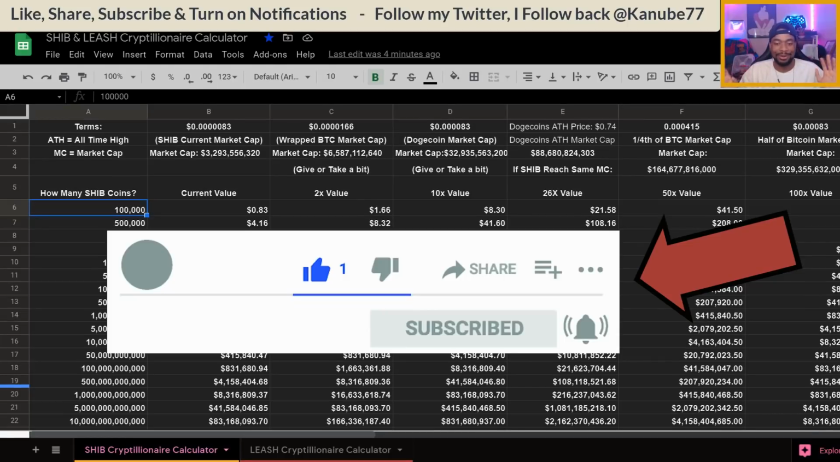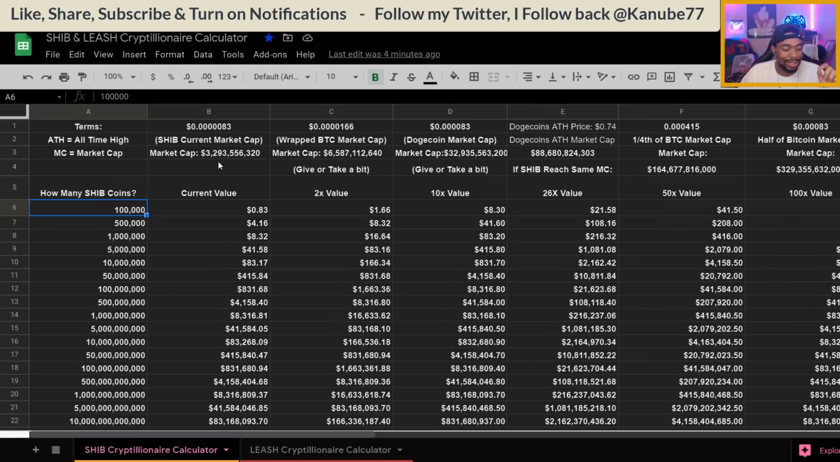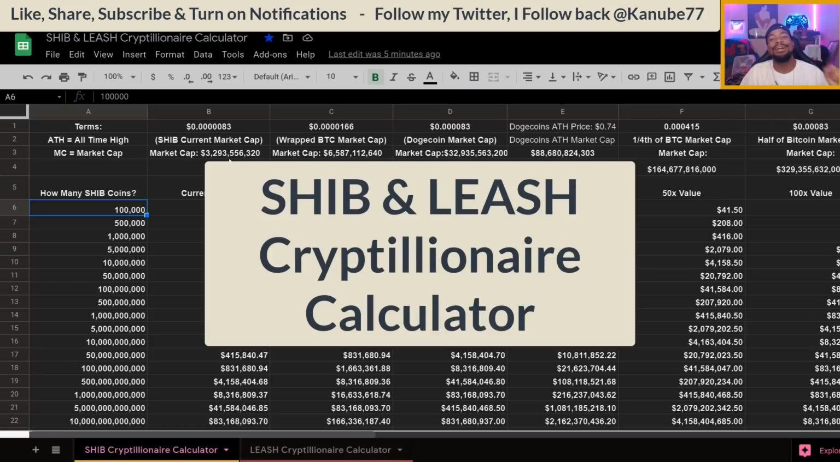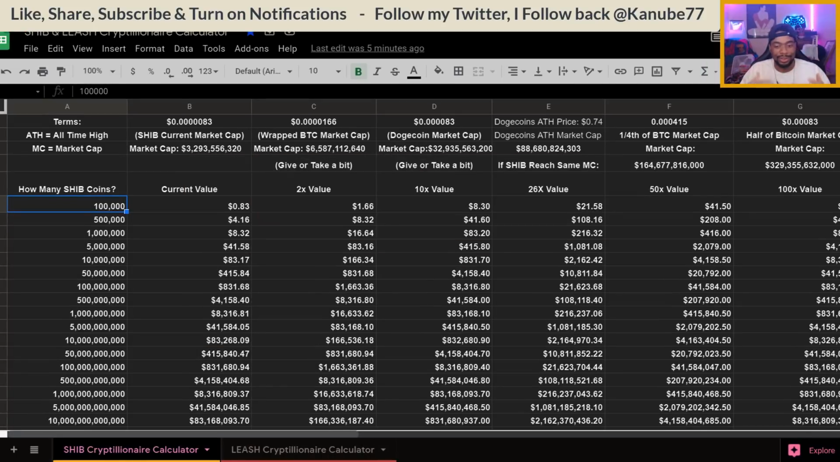I've been working on this for the past couple of days, and other than that, hopping straight into it. It's called the SHIB and LEASH Cryptillionaire Calculator. I added my own little twist when it comes to a price chart for SHIB and LEASH and stuff. So like I said, hopping straight into it.